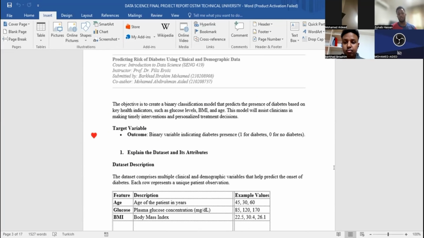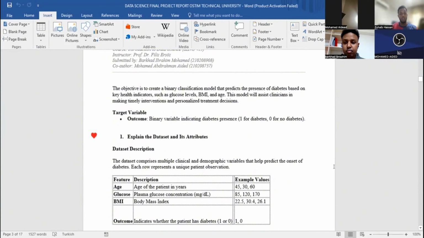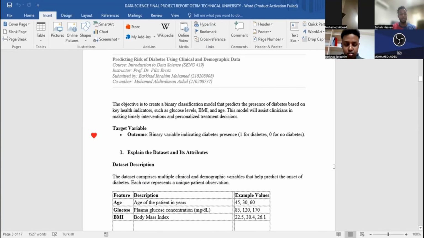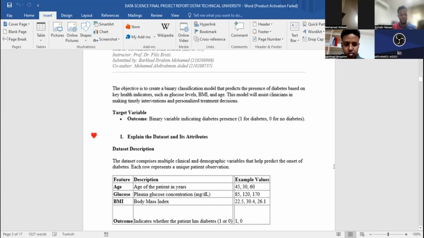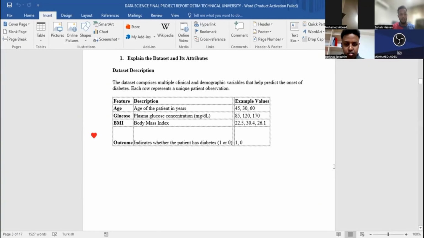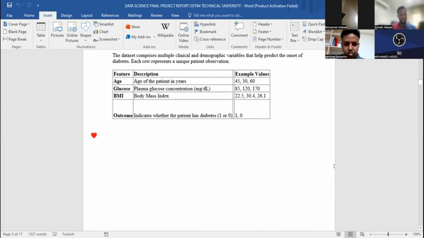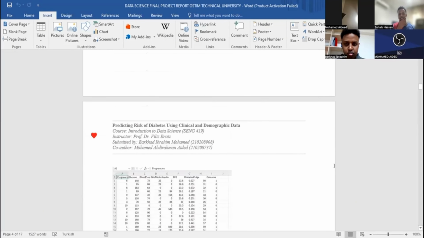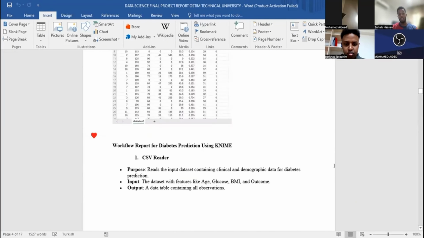So let's move on. We will talk about a real-world application: diabetes prediction. Imagine we predict whether a person is at risk of developing diabetes. We can build a model using clinical and demographic features such as age, glucose level, and BMI, body mass index. The goal is to create a binary classification model that predicts whether the patient has diabetes. How is the data processed? That's the point we need to talk about.